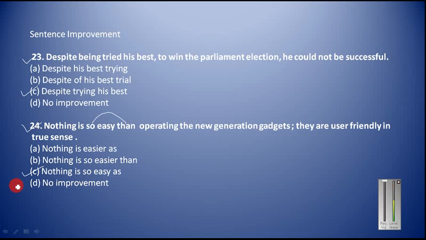I have included the most important 24 sentences that will be very useful for your forthcoming exams like Bank PO, SSC, Railway, LIC, and different competitive exams. You should try to understand the different concepts, and you must watch this video from beginning till end, and try to watch this video multiple times so that you can understand the different concepts.